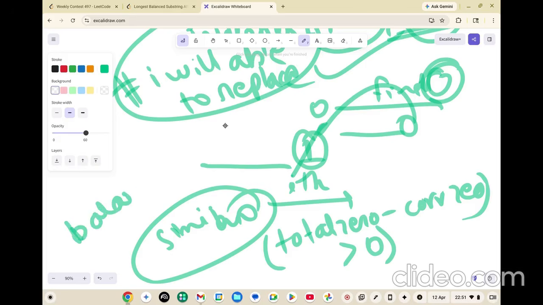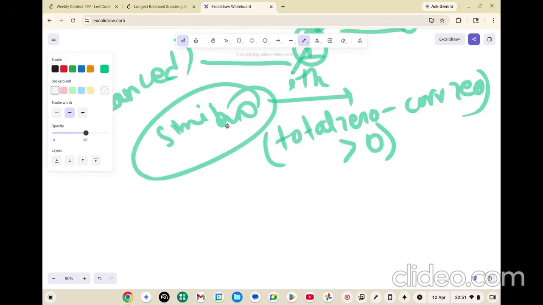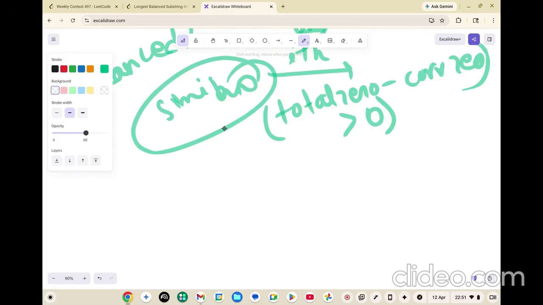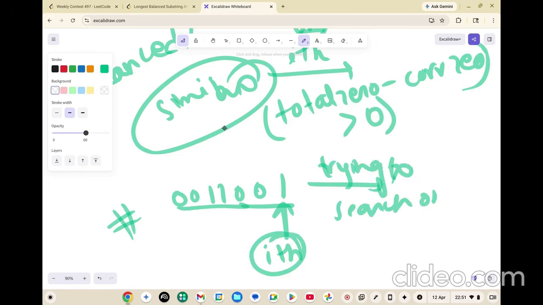balanced, right? See, the problem is not over yet. A small case is left. Let's discuss the small case first, then we will move to the solution. So what are we doing? We are traversing the string, whatever the string is, let's say 0 1 0 0, anything. While you are on the ith index, what you are trying to do is search on the right side. This is what you are doing, right?